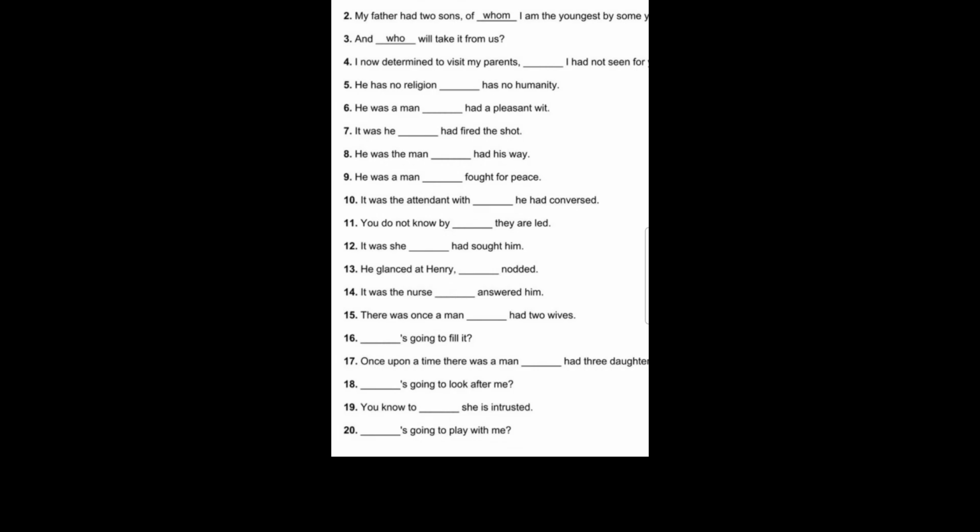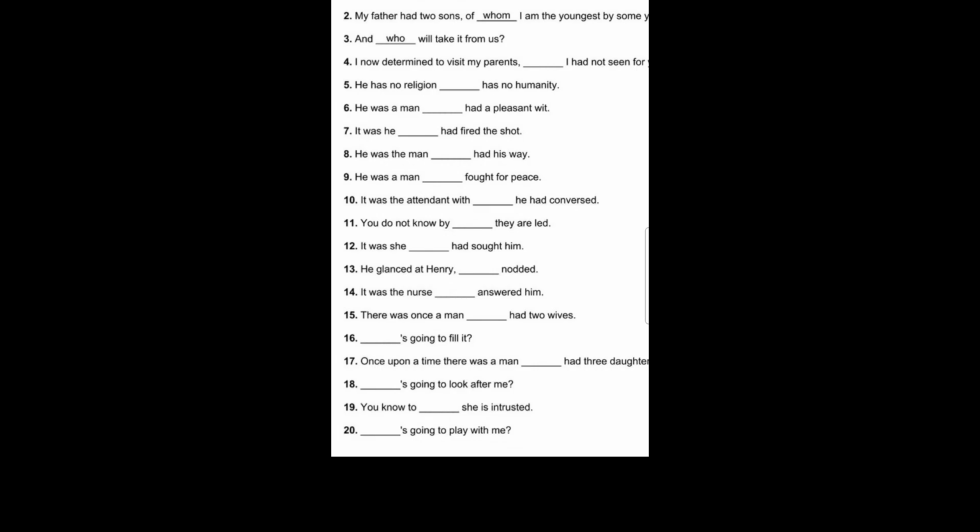Twelfth, it was she who had sought him. Who had sought him? She had sought him. Therefore, on questioning with who, we are getting she as the answer. Therefore it was she who had sought him. 13. He glanced at Henry who nodded. So now we are getting the answer: who glanced at Henry? He glanced at Henry. So he glanced at Henry who nodded.